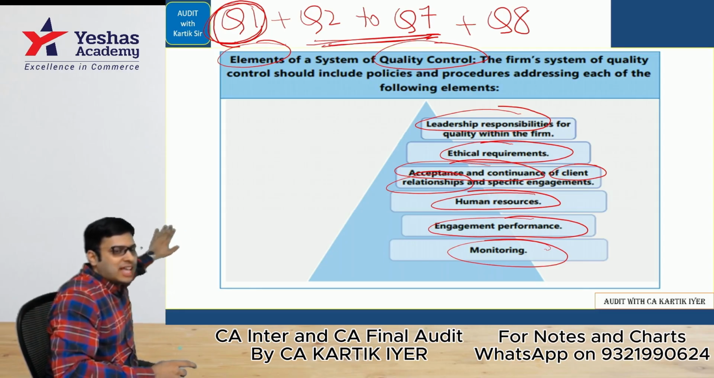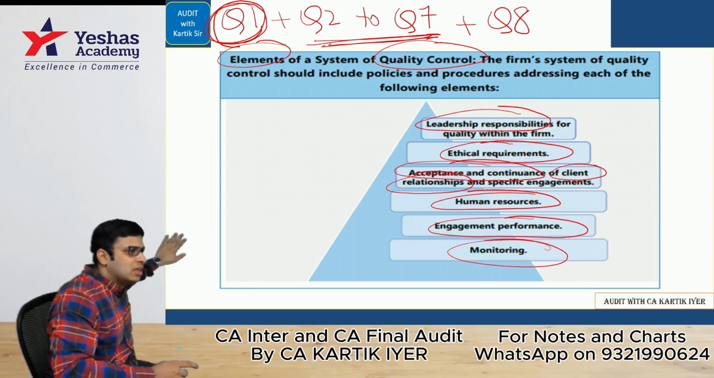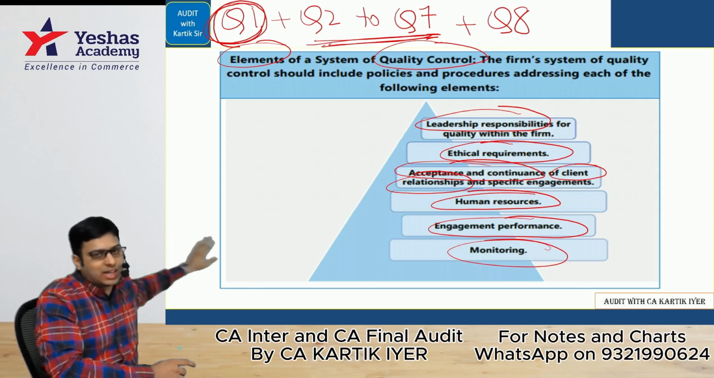Engagement performance as per SIRL documentation. Consult on difficult matters. Listed companies EQCR. Discuss significant matters. Don't date the report till EQCR. Monitoring document issues identified, how they were resolved. Conclusions on compliance. Relevant discussions. Conclusions from acceptance. Conclusions from consultations.